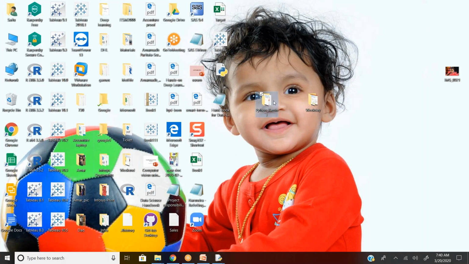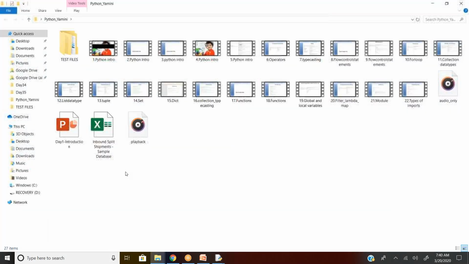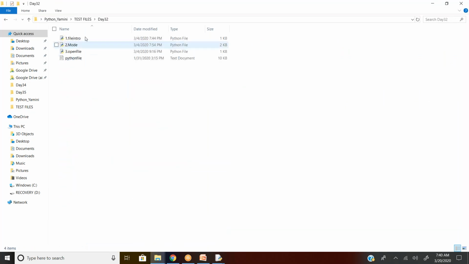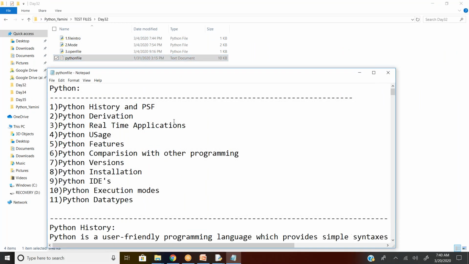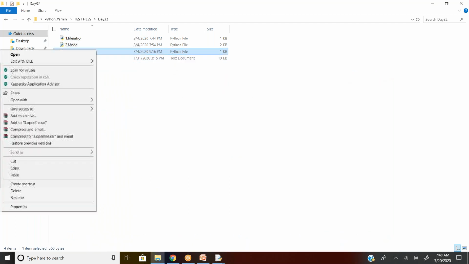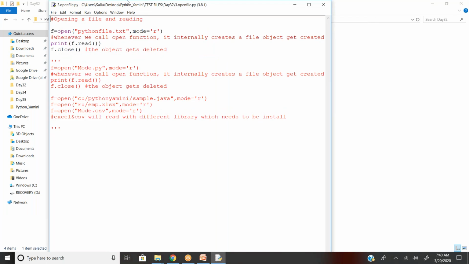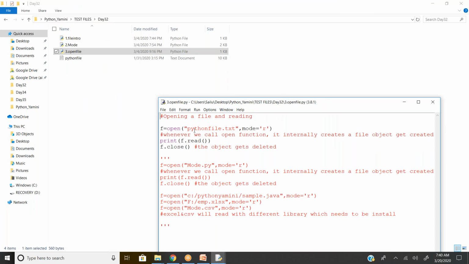We need to specify the path. So the file is here, and my Python file also is here. So I just gave only the file name with extension, so the system accepted this. But in reality, we cannot expect the Python file and the file which you need to read to be in the same folder, maybe in a different folder.